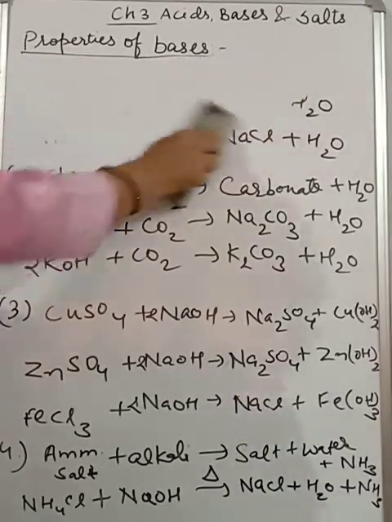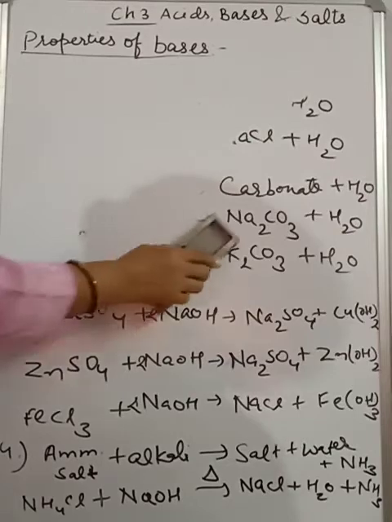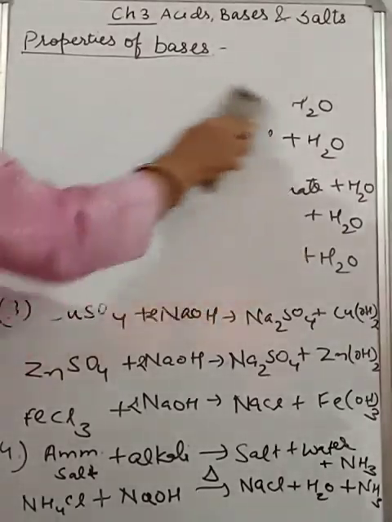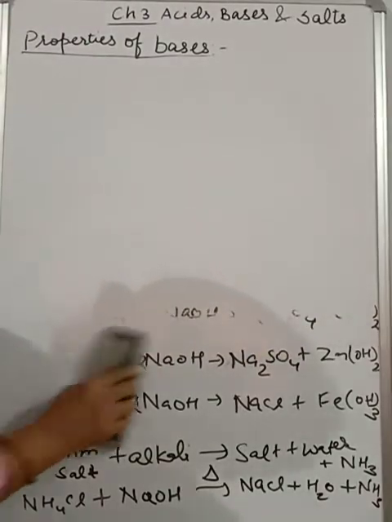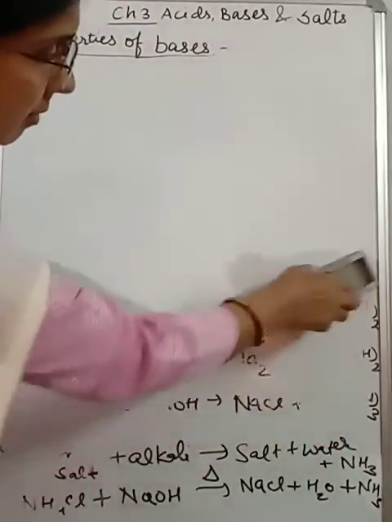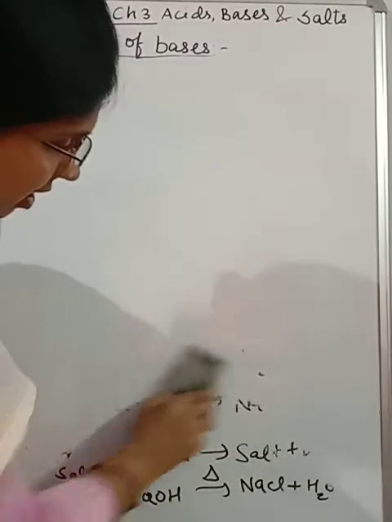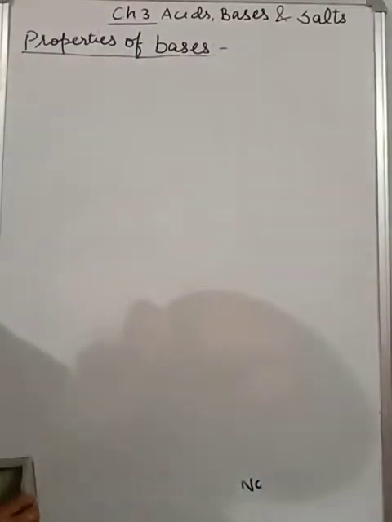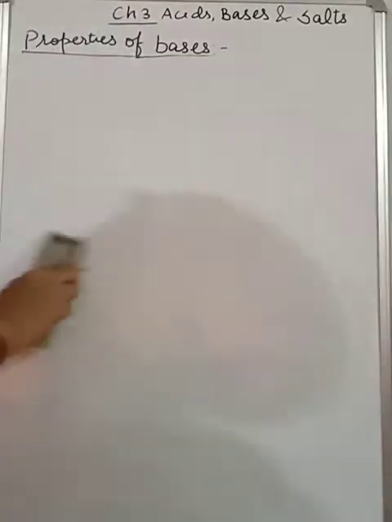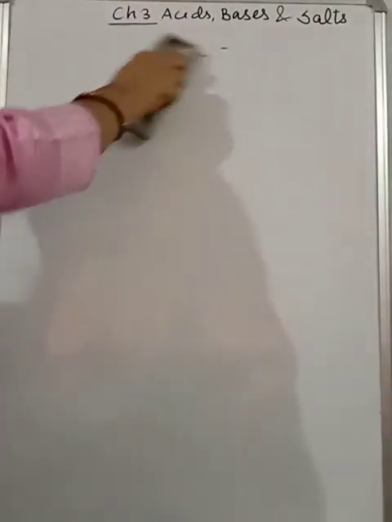But for accurate measurement, we need something different, and that can be done with the help of hydronium ion concentration. Why am I saying hydronium ion concentration? Just think about water. Water is H2O.